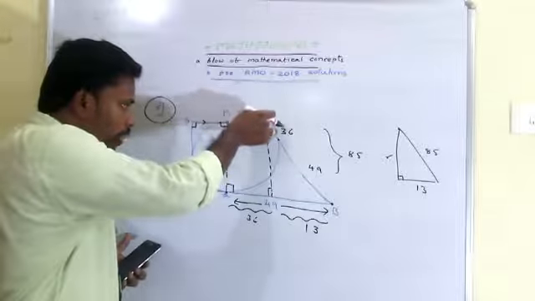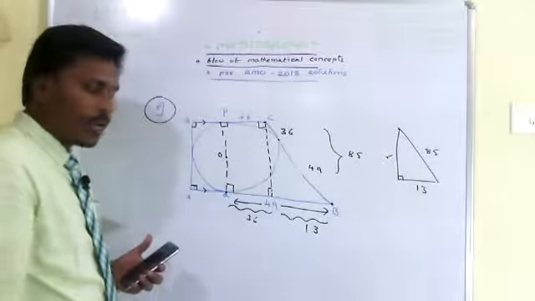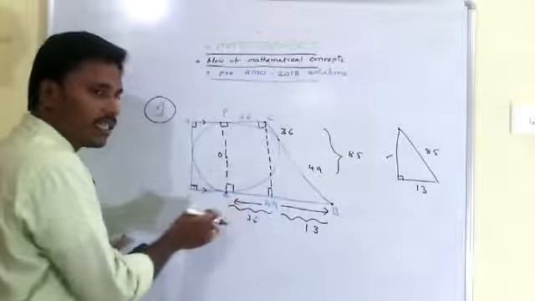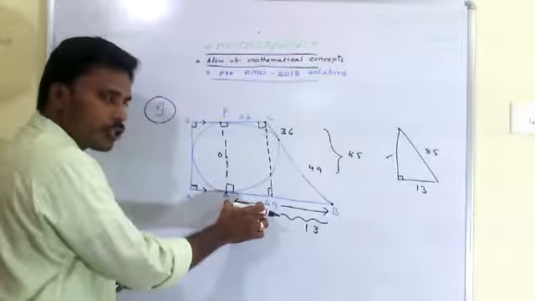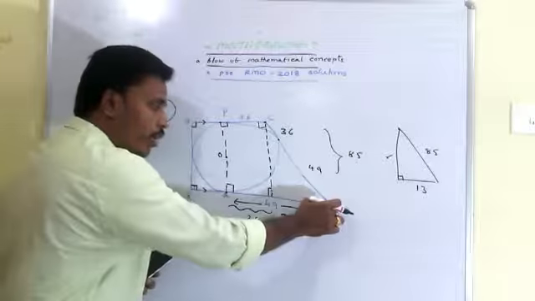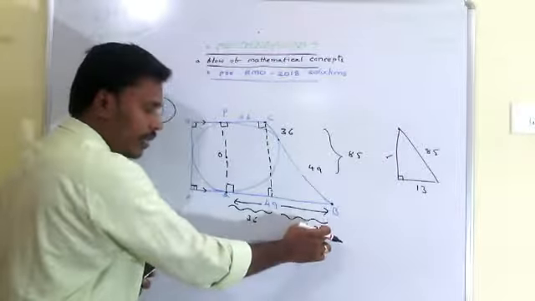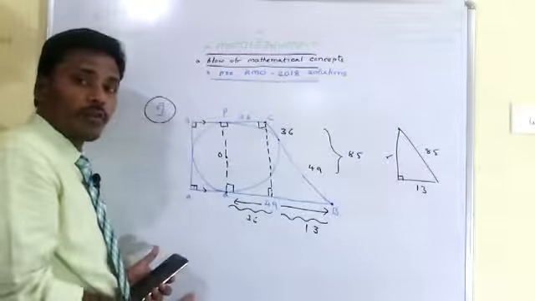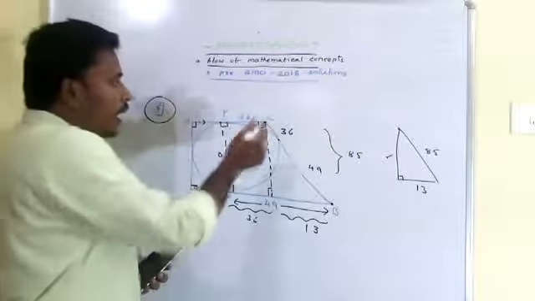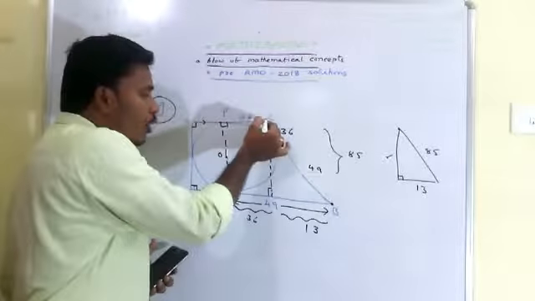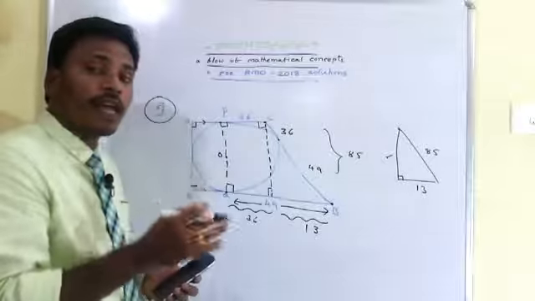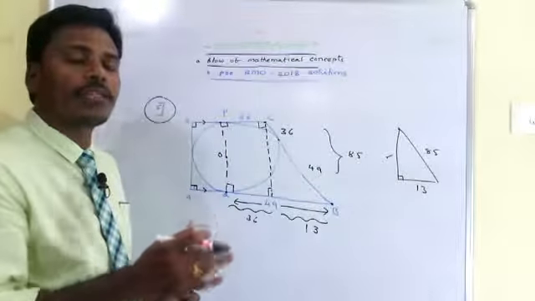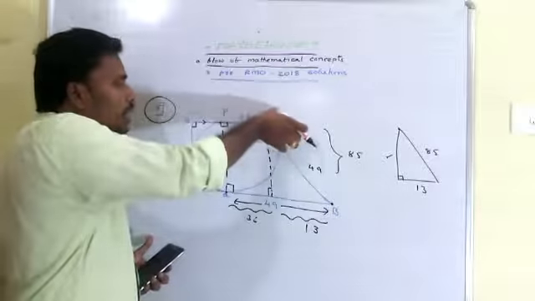Now, if you draw a perpendicular from C to the opposite side, here also we have 90 degrees, and this forms a rectangle here. Since this is 36, this is also 36, the total length is given as 49, so this part will become 13. Since this part is 13 and this part is 85, how does it become 85? By observing, it's an external point and these two are the tangents to the circle. If we draw two tangents from an external point to a circle, the lengths of the two tangents are equal. So the lengths of these two parts are equal.